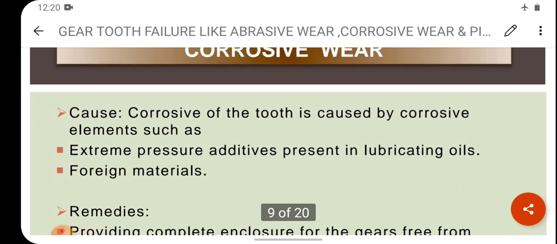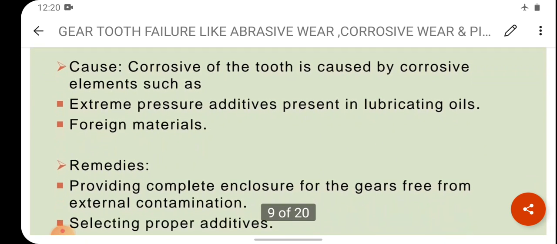Now another part of corrosive wear, that is causes of corrosive wear. Corrosion of the tooth is caused by corrosive elements. How will corrosive wear of the tooth happen? By corrosive elements such as extreme pressure additives present in lubricating oils and presence of foreign materials in between the gear teeth. So there will be corrosive wear in the gear tooth.